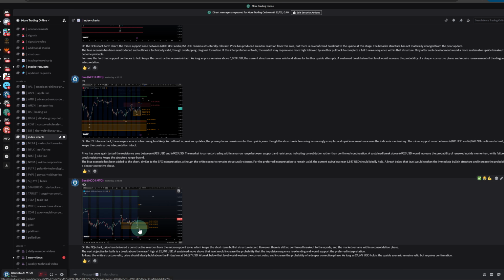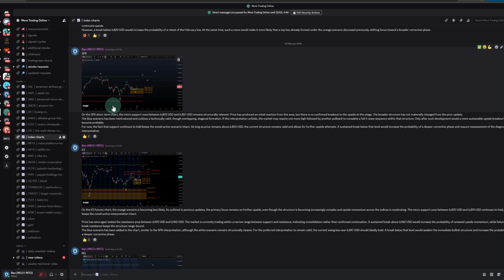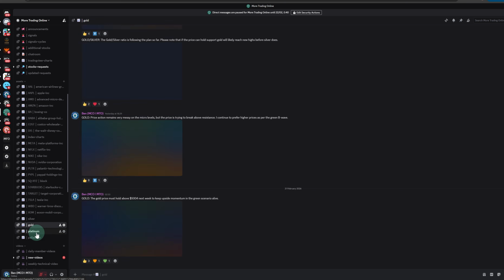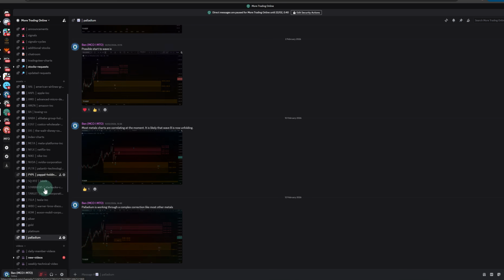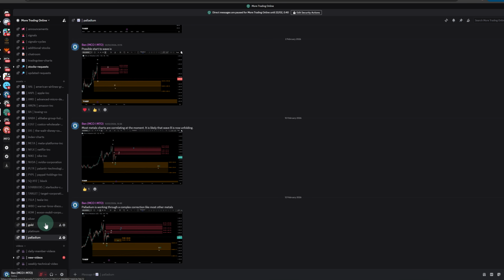So there's an ES and an NQ update every day together with the SPX, as you know, plus daily updates of stocks. There are 4 stocks that are updated on a daily basis, 4 each day, so that throughout the week we have all of these 20 updated. Plus, and that's also an additional bonus I added over time, silver updates, gold updates, platinum updates, palladium updates. This is what's included in basic.